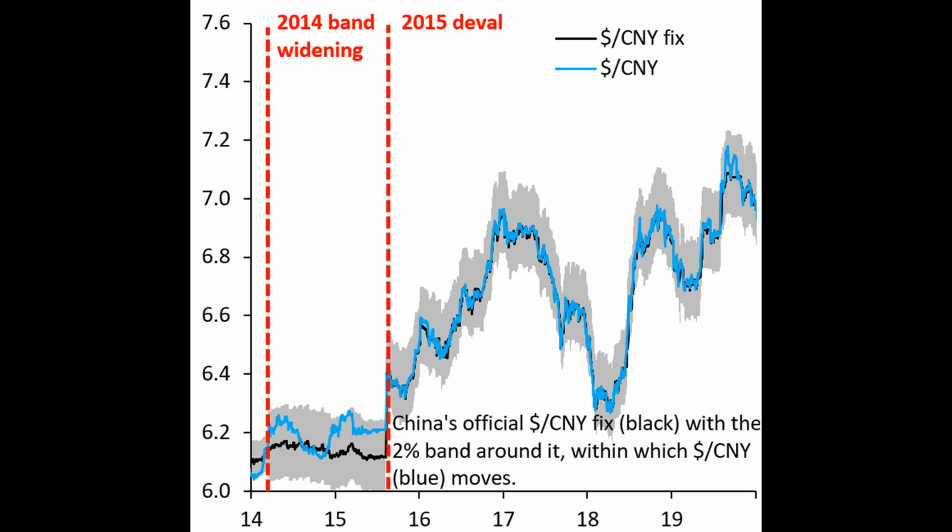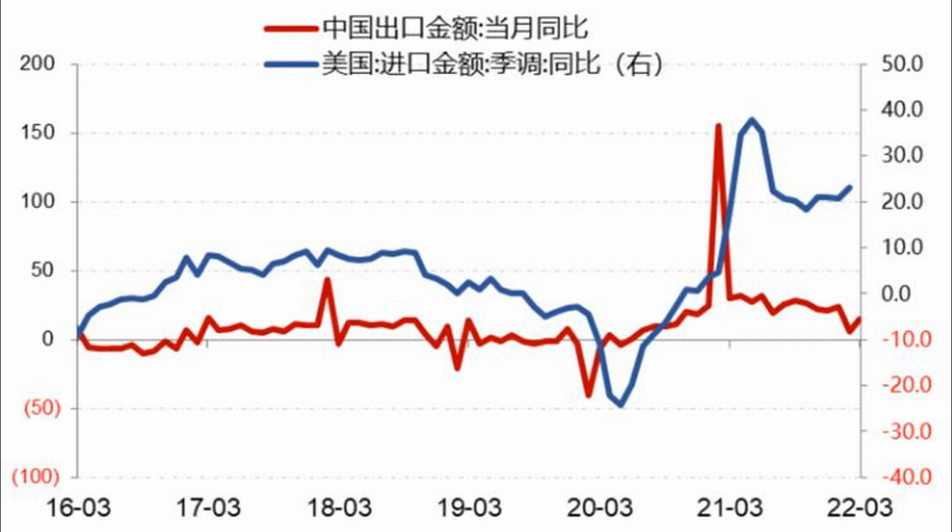The depreciation of the renminbi (RMB) has become a focal point of discussion, drawing attention from various analysts and commentators due to its intricate and multifaceted nature. The reasons behind this trend reveal a blend of domestic and international factors that may not be immediately apparent.